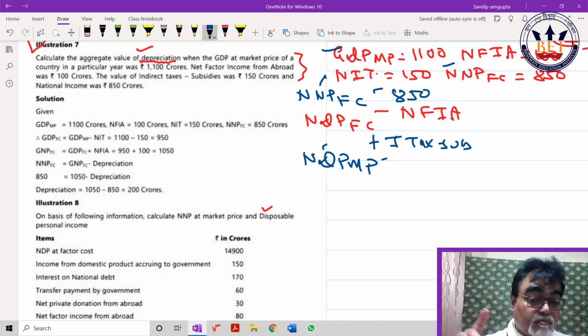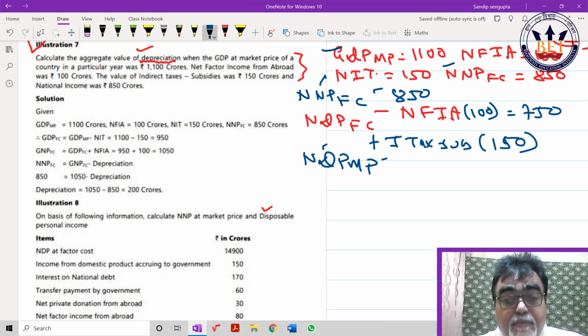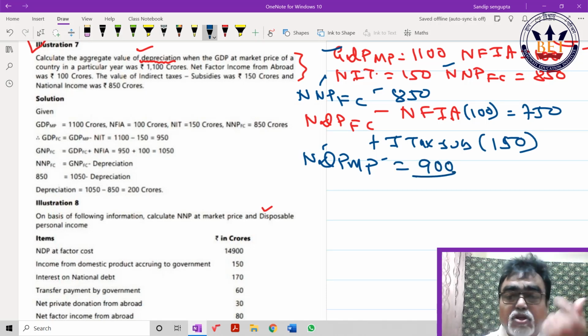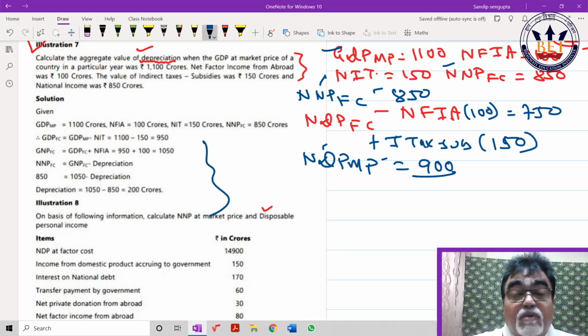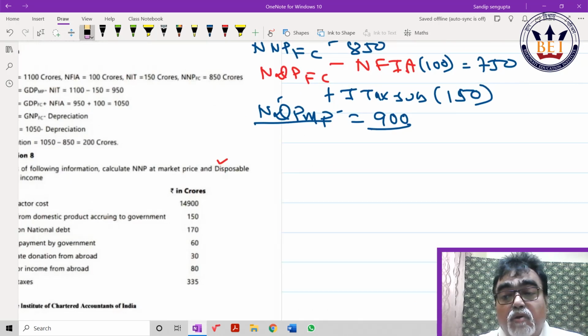Careful. Way to crack this sum, you should take care. Don't look at the answer provided first. So GDPMP is given, NDPMP I am able to find out. Matlab my job is over. How? Because gross minus net is nothing but depreciation would come out. Very interesting sum they have given. So my ultimate answer is depreciation is equal to GDPMP minus NDPMP. So 1100 minus 900, 200 has come, beta.